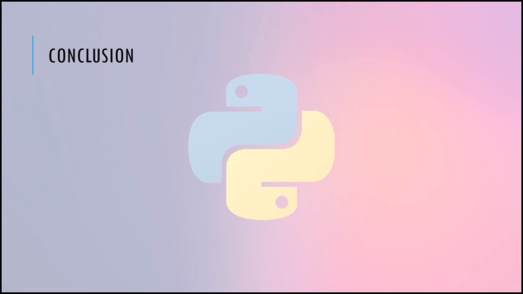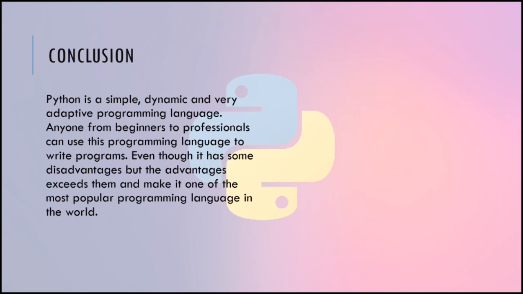So to conclude all the things that we learned in this lesson, Python is a simple, dynamic, and very adaptive programming language. Rightly said, anyone from beginner to professional can use the programming language to write programs. Yeah, that is right, but from beginners to professional, it means that it is that easy and very effective and very useful for professionals and very easy for us beginners to use. So anyone can use it from beginners to professional as it is very easy and highly innovative and effective.